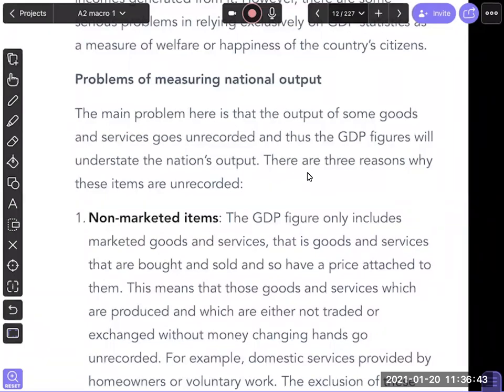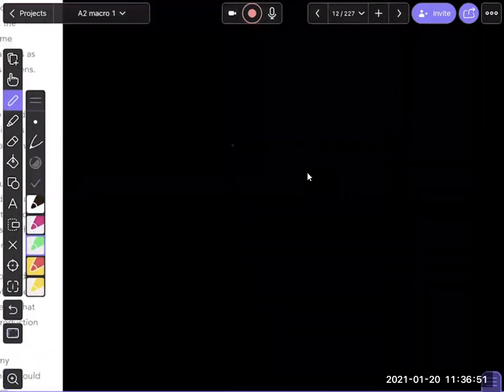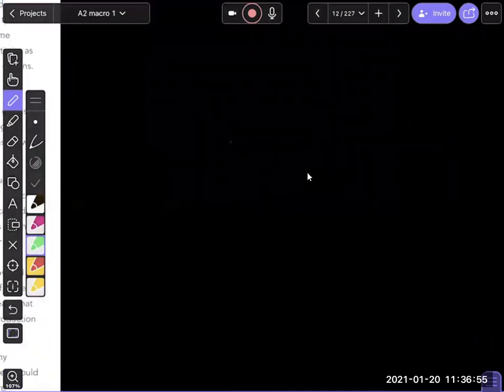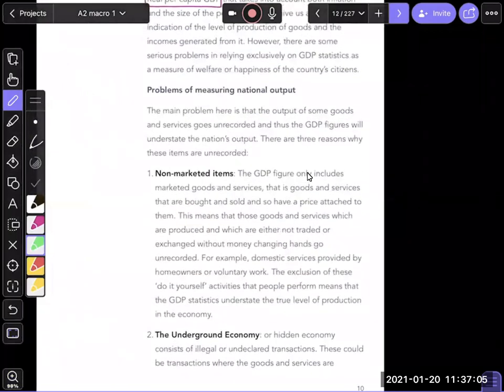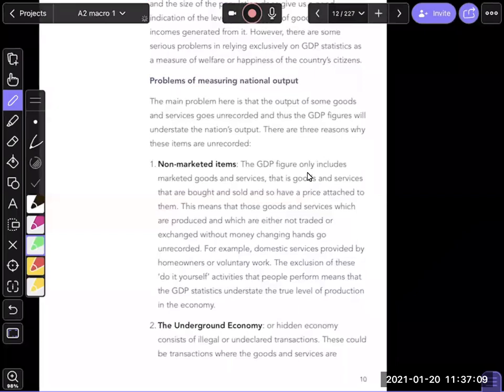So guys, one of the things I want to talk about first: today's discussion would be two things. First, does GDP capture all the output? And the second is, even if it does capture all the output, is it a good indicator or not? So the first problem I'm going to look at is whether GDP is a good measure of national output or not.